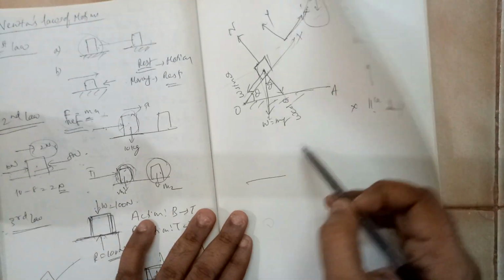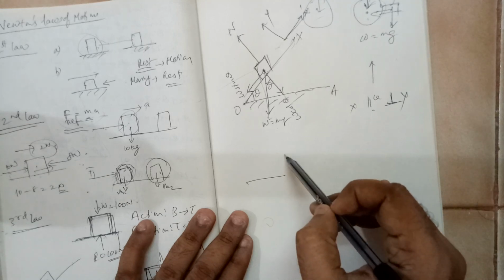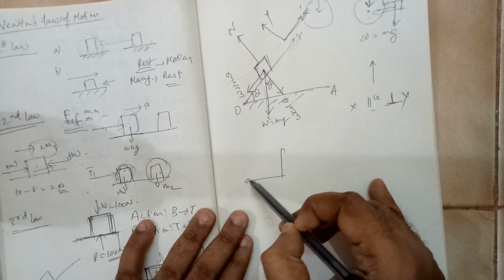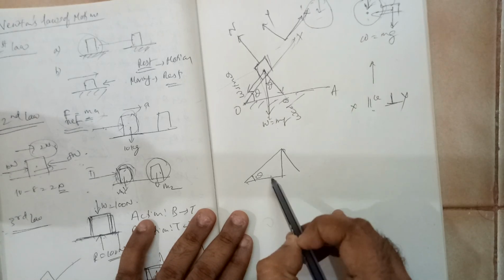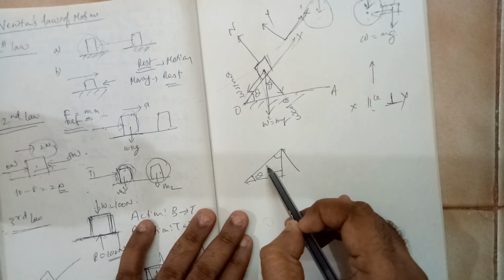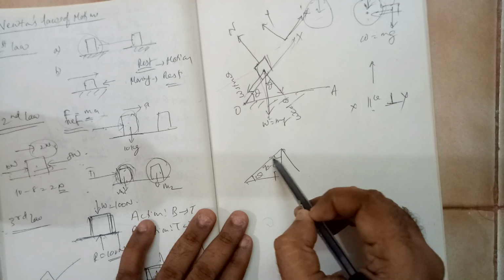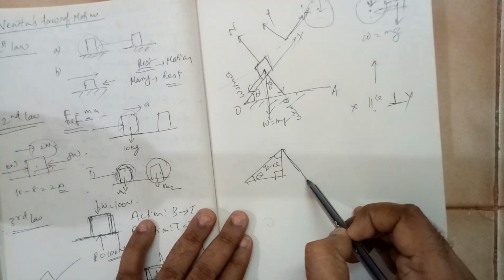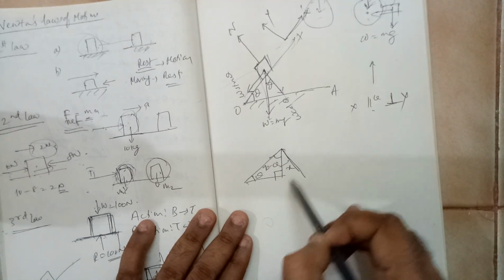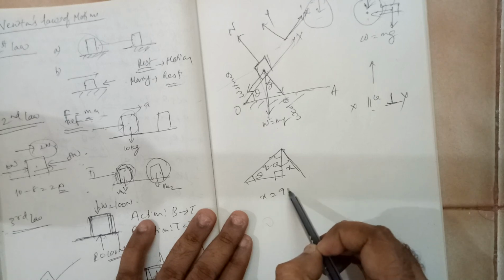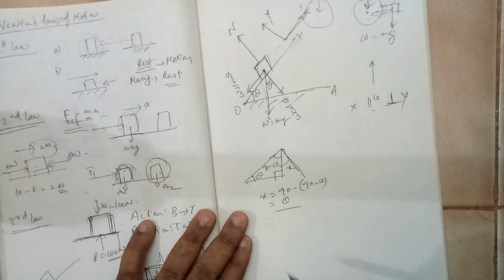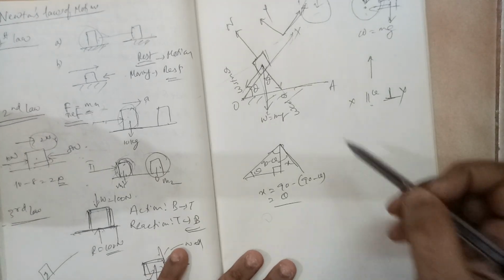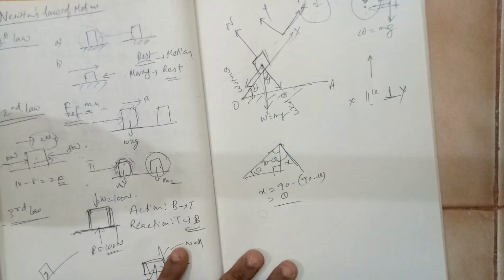You can see it is like this. This is theta, this is 90, this is 90 minus theta, this whole again is 90. So this angle, let us say x, will be 90 minus theta, it is theta. Always remember, if this angle is theta, then this is theta.